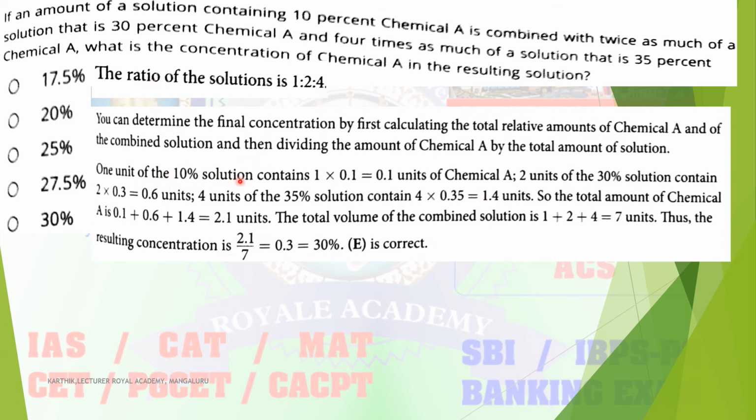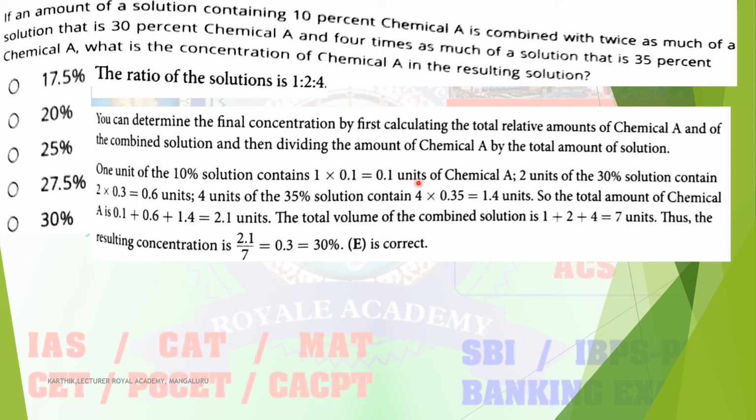The first unit contains a 10% solution. So the first solution is 1 into 0.1, since 10% is 10 divided by 100, that is 0.1 units.